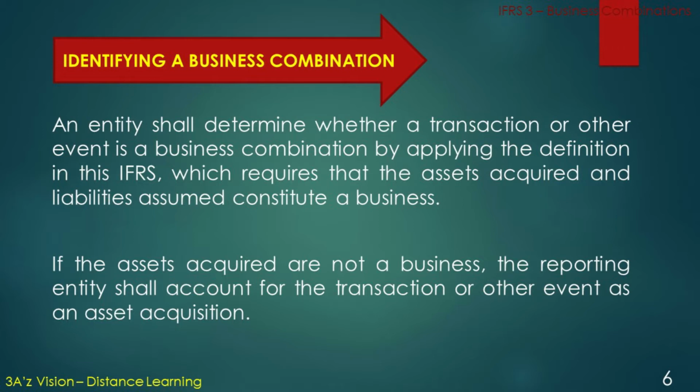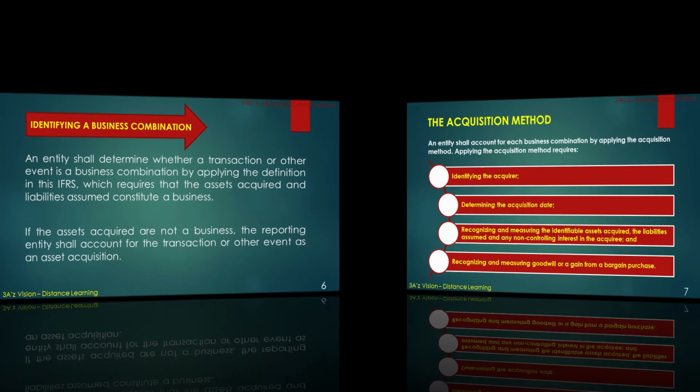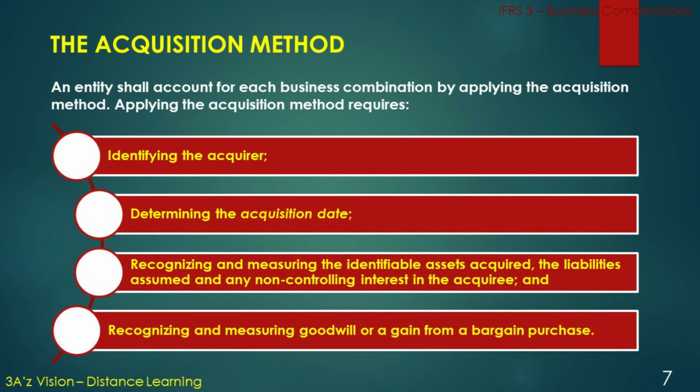The third element, that is identifying a business combination. An entity shall determine whether a transaction or other event is a business combination by applying the definition in this IFRS, which requires that the assets acquired and the liabilities assumed constitute a business. If the assets acquired are not a business, the reporting entity shall account for the transaction or other event as an asset acquisition.